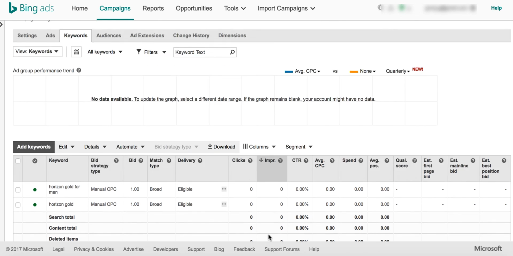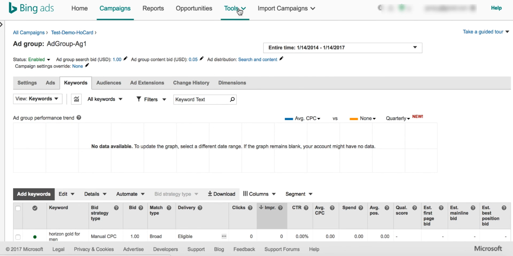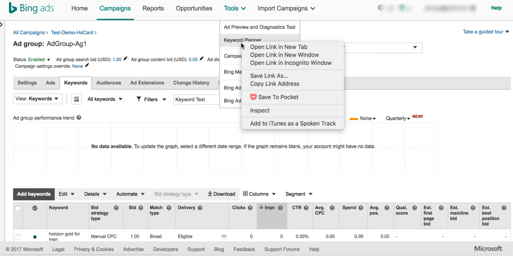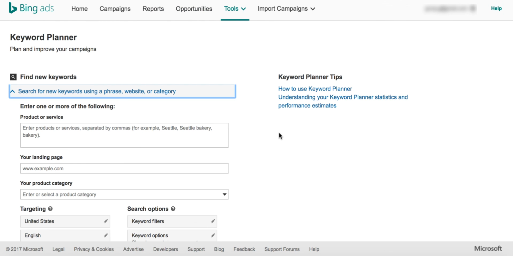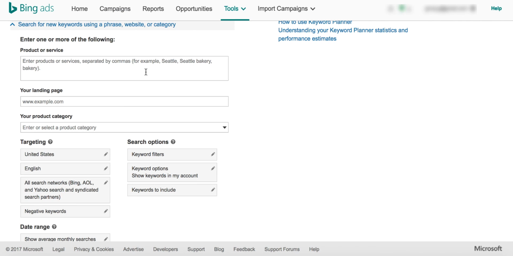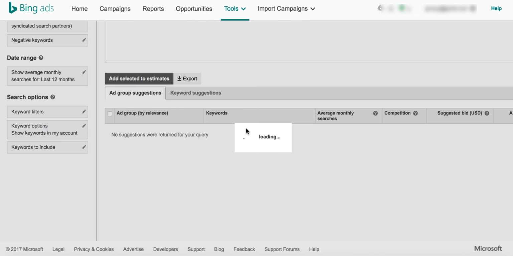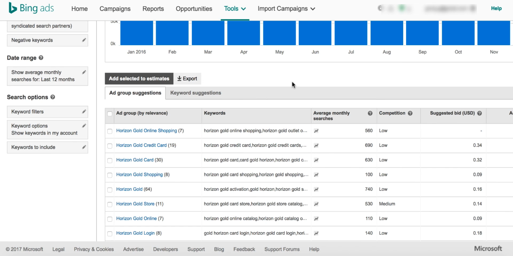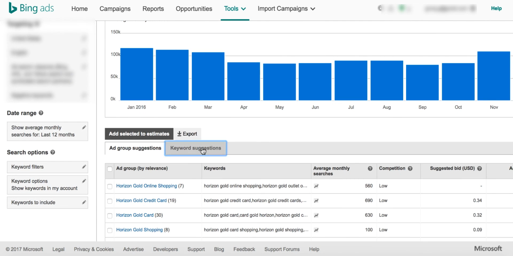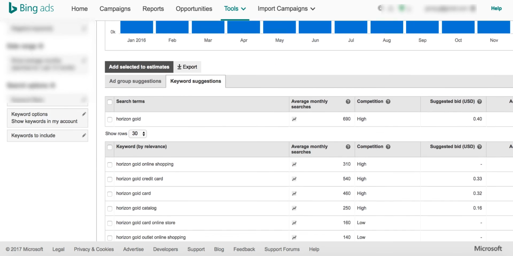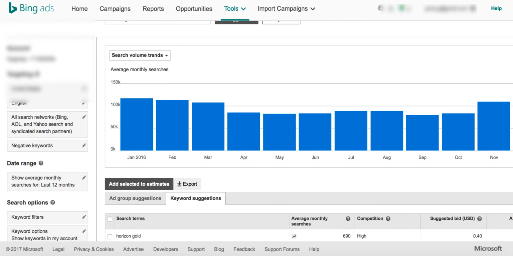Now, how do we find more keywords which are specifically relevant to us? We'll just go to something like Keyword Planner. I'm opening it in a new window. In case you guys have already worked on Google Keyword Planner, it is similar to this. So I'll just say horizon gold. Let's not go too much into this. There is another video session where you can understand how to do a keyword search more beneficially. Once you come here, you can see all your stuff.